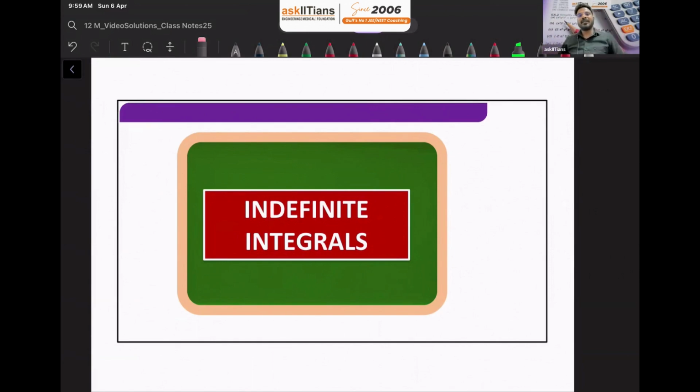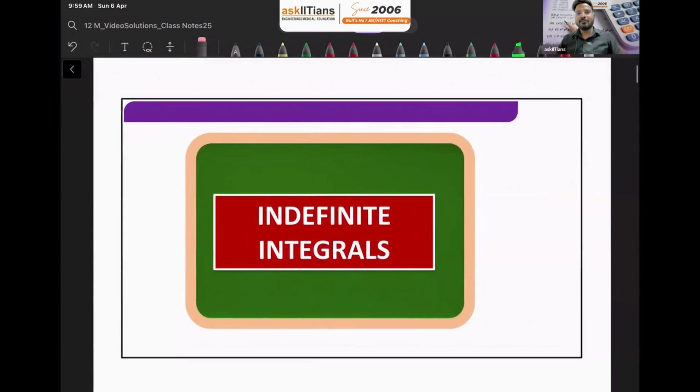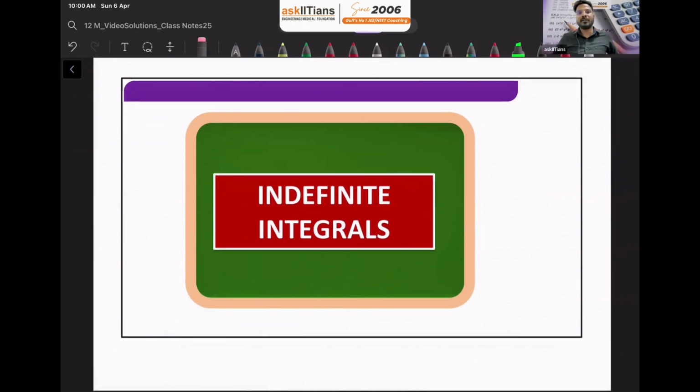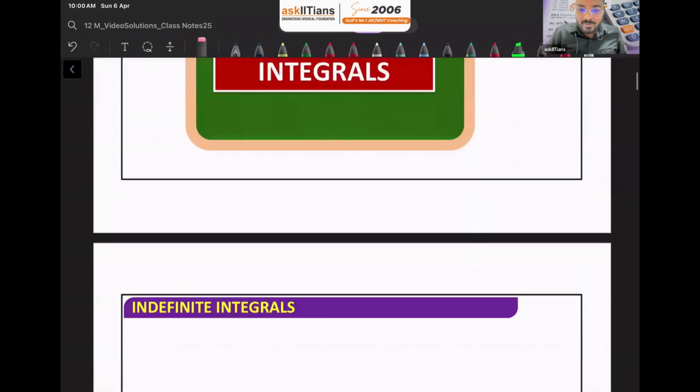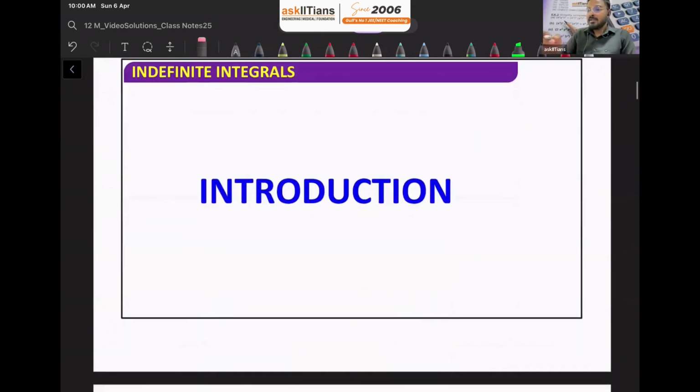Though we are covering just board level lectures in this series, sometimes whenever required, I'll let you know a few topics that are going to be helpful for JEE Mains and Advanced preparation if you are doing that. Otherwise, for board, it will be more than enough. So let's start the chapter indefinite integrals.